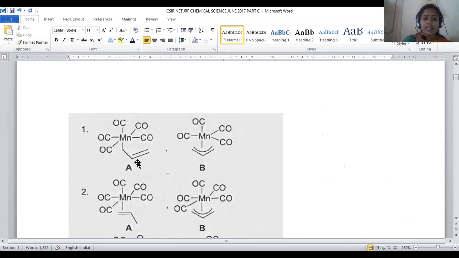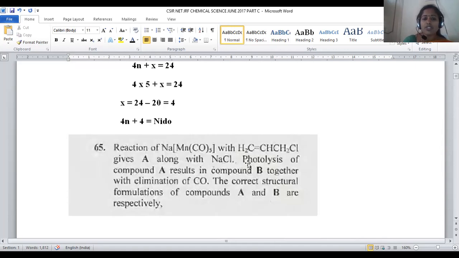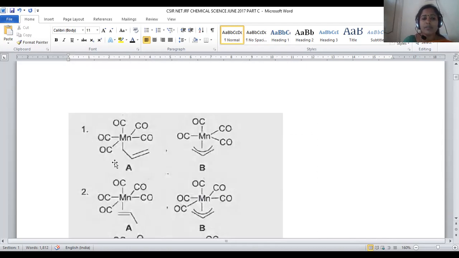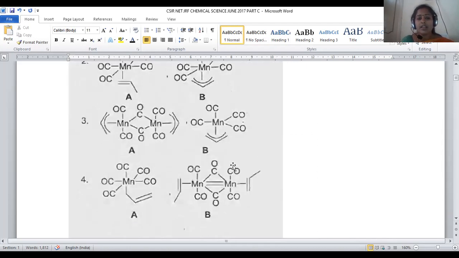Okay, so let us see, compound 1 will be A. In this we have 5 carbonyl groups, and the allyl group is giving only 1 electron, so that is the eta 1 type of condition, which is provided in option number A. And in option number B, we have 4 carbonyl and 1 allylic position, where eta 3 electron donation is possible. So both the products are satisfying whatever question is given to us, right? So for question number 65, option number 1 will be the right answer.